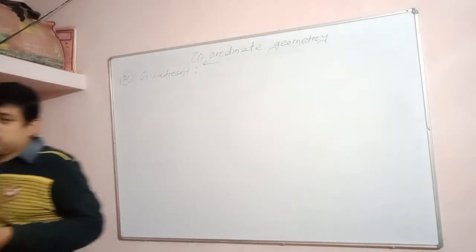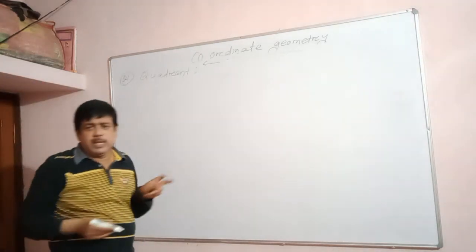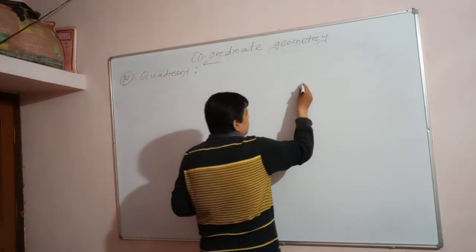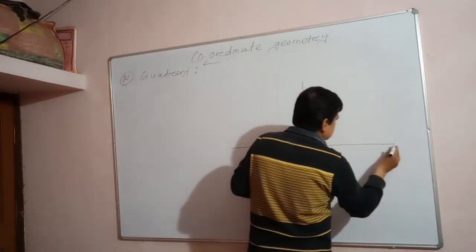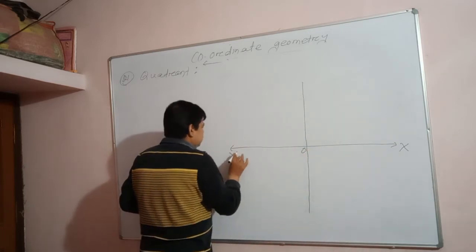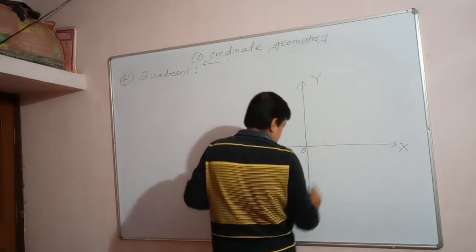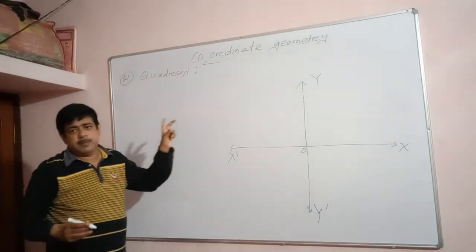Quadrant means one-fourth of a plane. It means the coordinate axes divide a plane into 4 parts. If I draw the coordinate axes, x-axis and y-axis, they divide the plane into 4 parts, and each of these parts is called a quadrant.